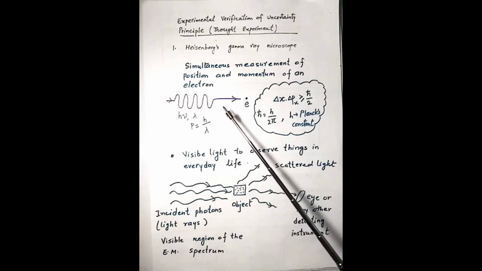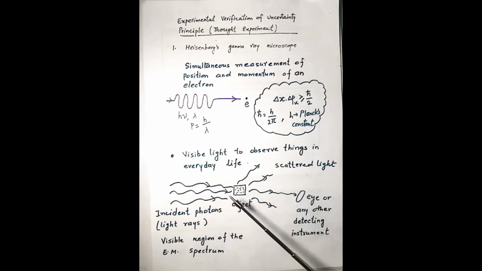In our everyday life, how do we observe things? We use visible light. On any object, when the light radiations fall, they get scattered in different directions, and some of the photons or light rays fall in our eyes or on the detecting instrument, and we observe or make measurements on the given object.